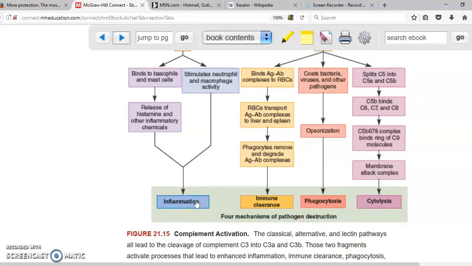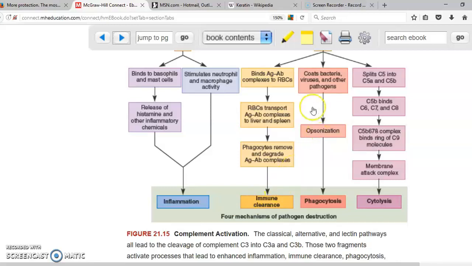Inflammation produces redness, heat, pain, and swelling. Immune clearance is when the antibodies and the antigens get together. They are going to go with the red blood cells into the spleen and the liver, and the macrophages in the spleen and the liver are going to destroy this antigen-antibody complex.